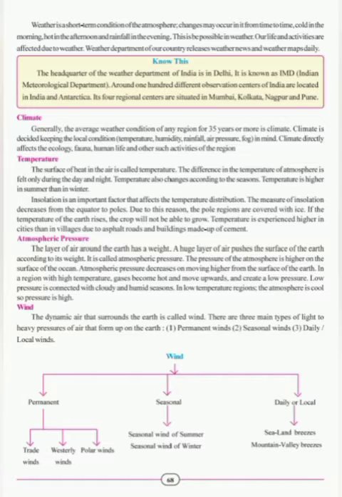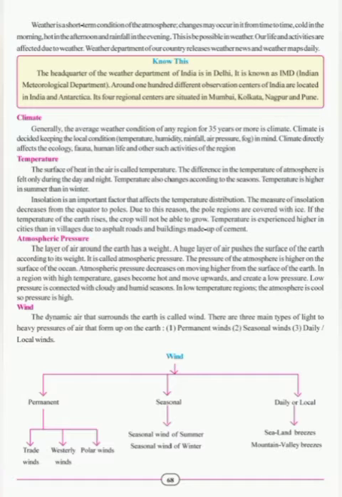In the regions of high temperature, the gases heat up and rise upwards. That creates low atmospheric pressure at that place. The low pressure is connected with the cloudy and humid seasons. The atmosphere is cool in the regions of less temperature, so the atmospheric pressure is high there.